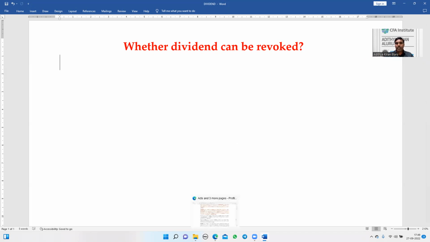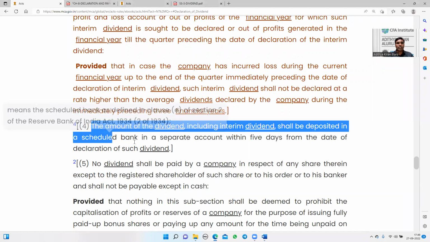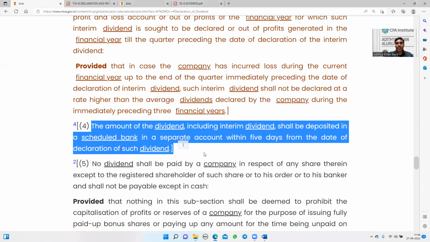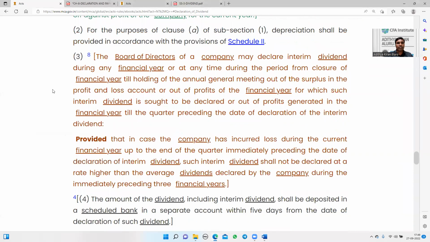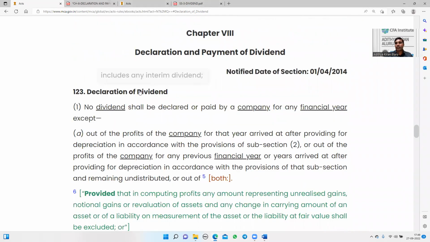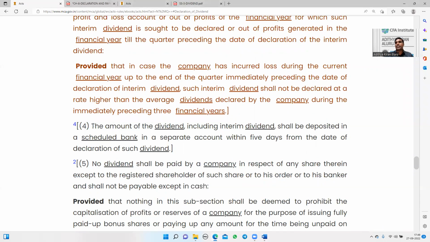I'll give many sources for my ultimate answer. First, we'll start with the statutory provision. What we are seeing on the screen is Section 123, declaration of dividend. First, I'm starting with subsection 4.